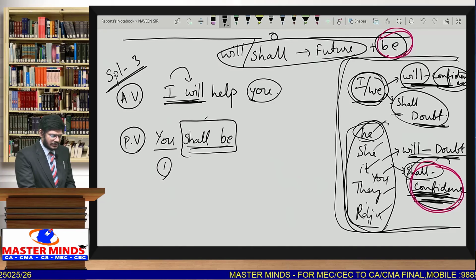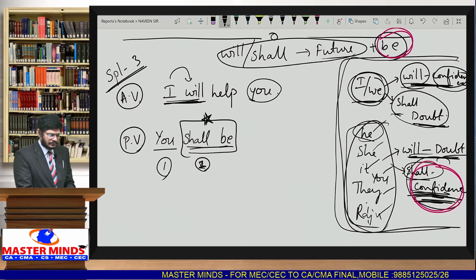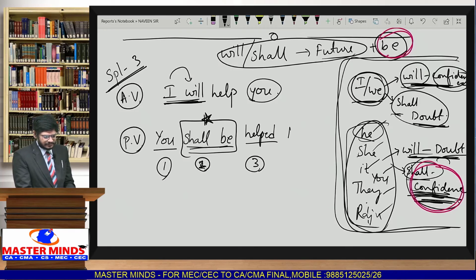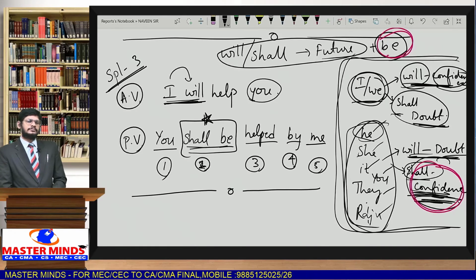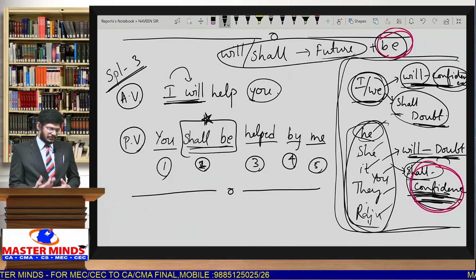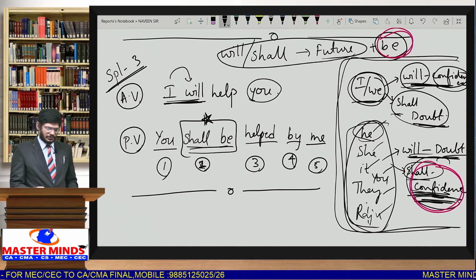This point is very, very important. Till now they did not give it in your exam, but if they do, it is a very important aspect, and you may lose the marks if you don't know this. So you shall be helped. The remaining steps are the same. By, I changes into me. Step number 5. That's it. Very simple. So, I will help you. You shall be helped by me. This particular point you have to remember.